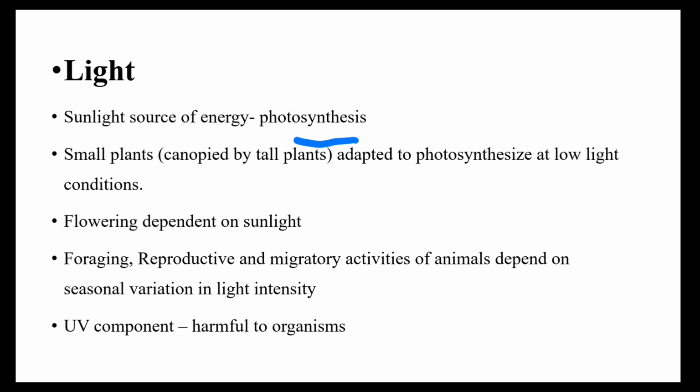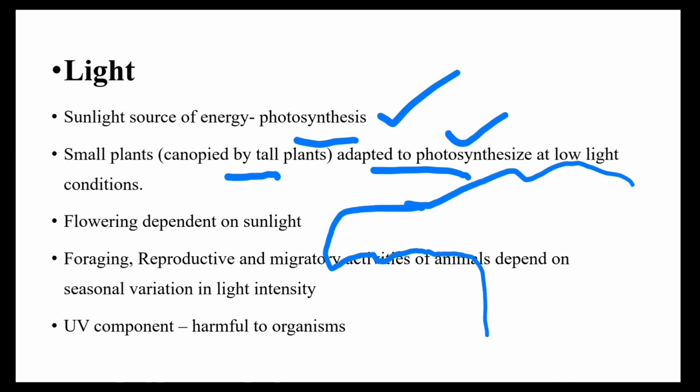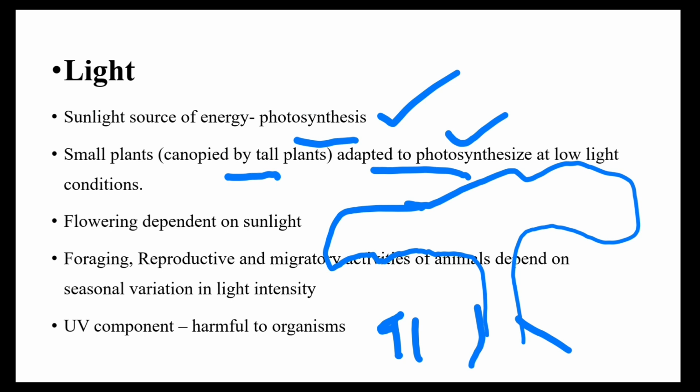They capture the energy in the form of radiant energy and convert it into chemical energy by the process of photosynthesis. Small plants which are canopied by tall plants adapted to photosynthesis in low light condition, because under the canopy of a large tree, these small plants grow and cannot get enough sunlight, so they adapted to that situation to grow in low light condition.